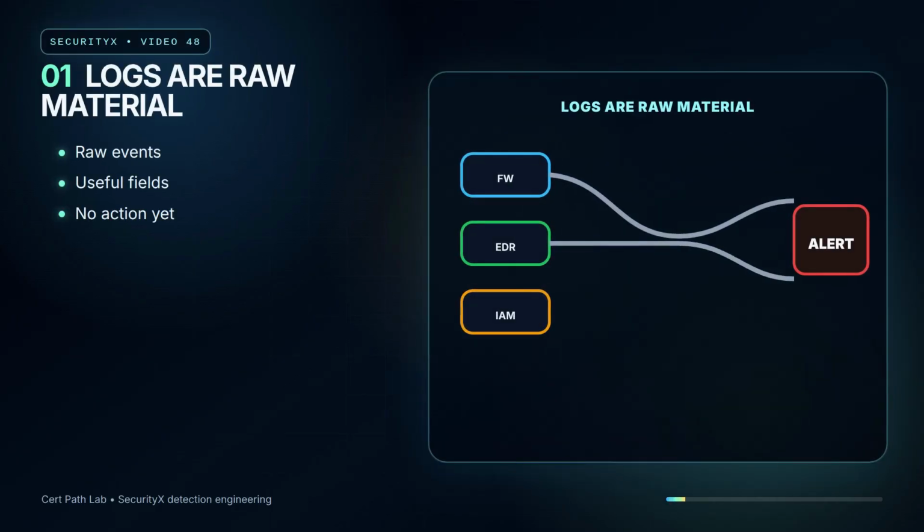Logs are raw material. A firewall deny, an endpoint event, and an identity sign-in can all be useful. But a log line is not an alert by itself. Detection engineering is the discipline of turning selected fields, context, and thresholds into a decision an analyst can trust.